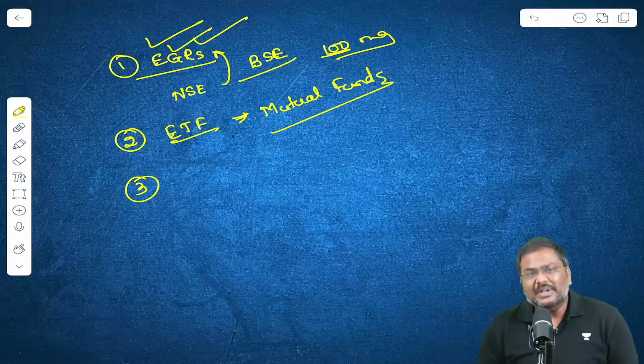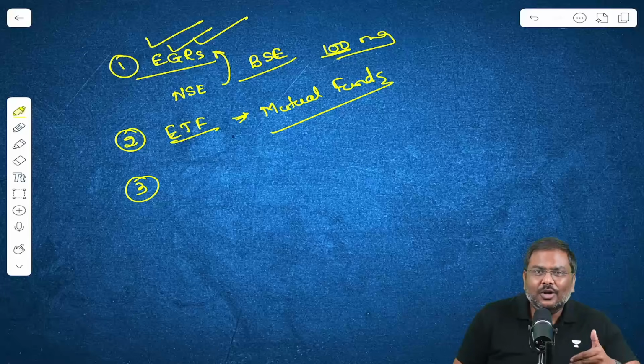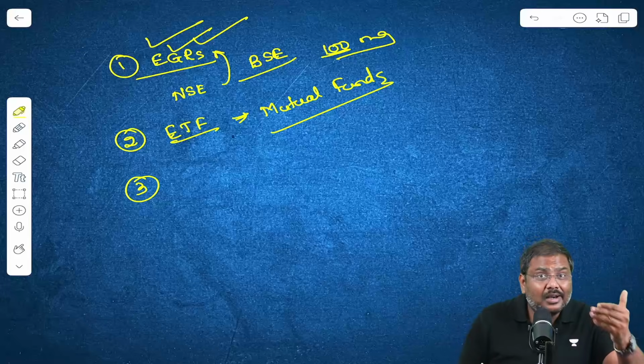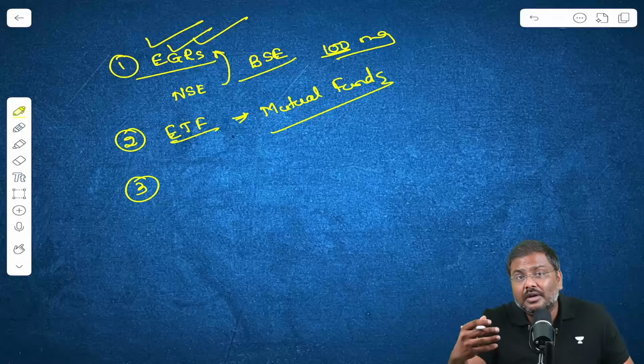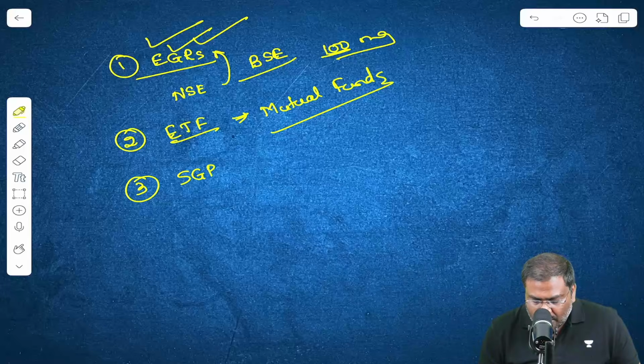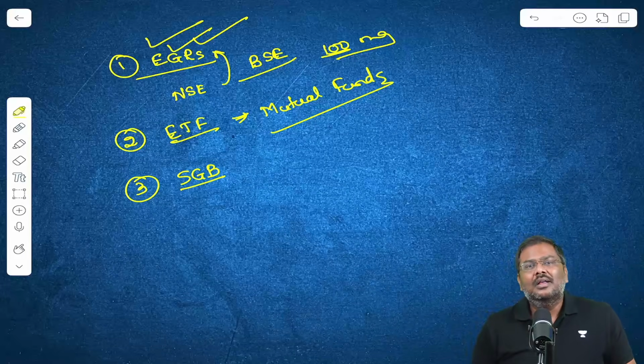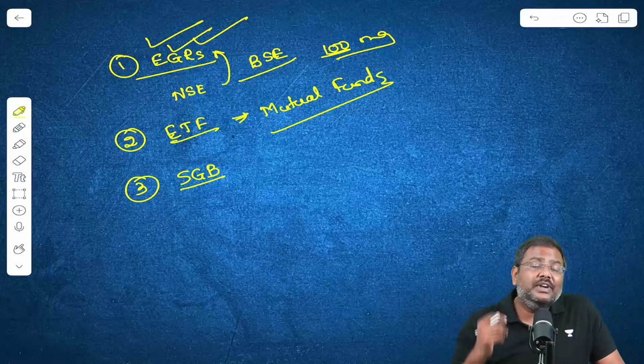Third type of investment opportunity, although right now the government of India is not doing this, earlier the government of India used to issue multiple rounds or multiple tranches of the sovereign gold bond, SGB. Government of India back in 2016 started issuing the sovereign gold bonds.